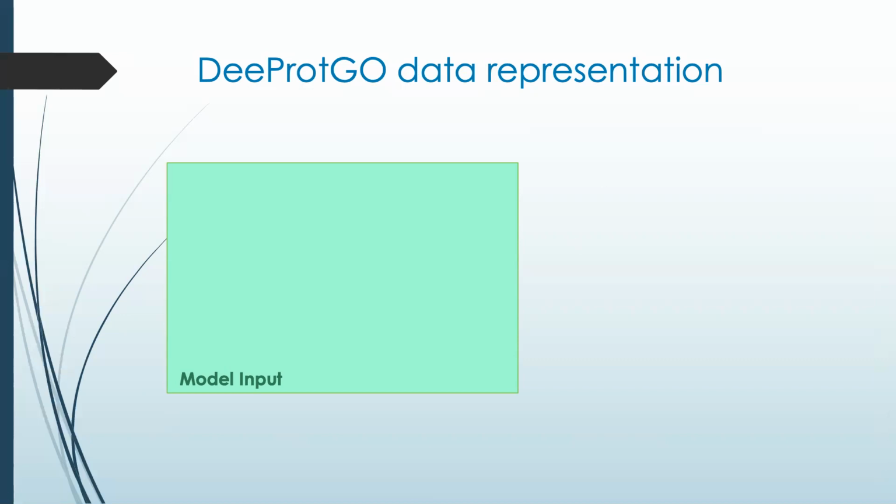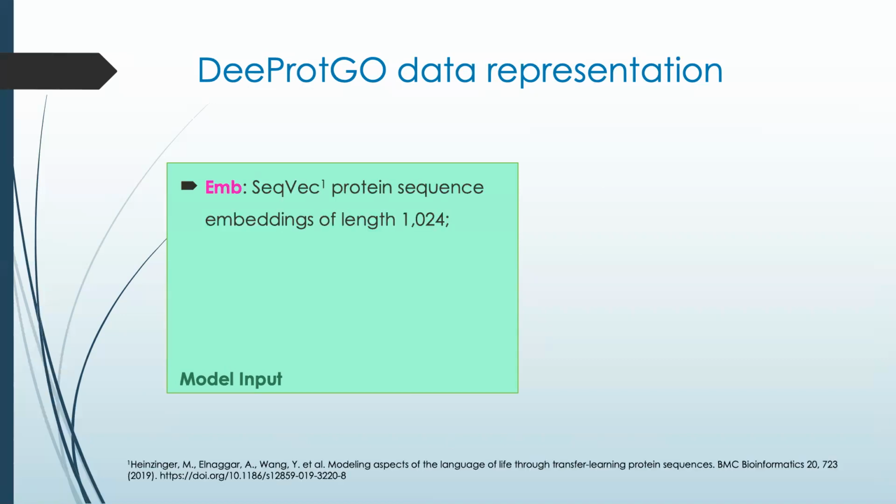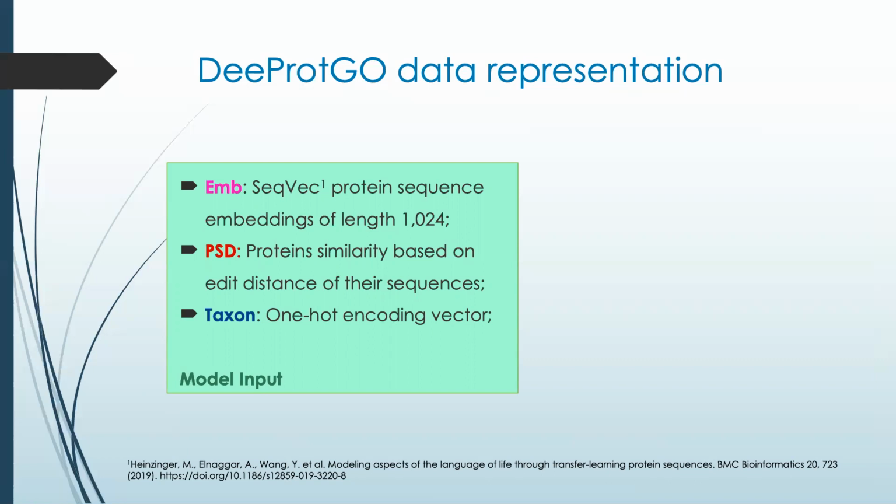Here, we defined 3 different types of input data for DeepGO. Input features from sequences were obtained by embeddings of length 1024 generated with ProtT5, and by defining a protein similarity measure based on the pairwise sequence edit distance. The organism taxons were also used as input by representing them with a one-hot encoding vector.